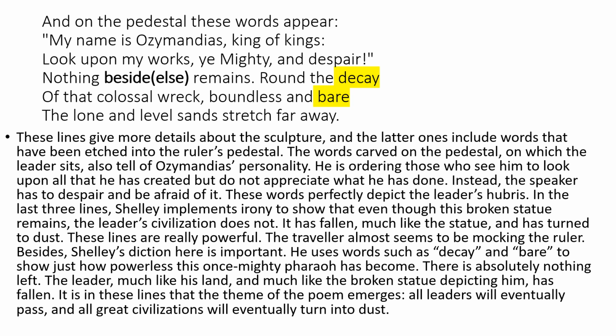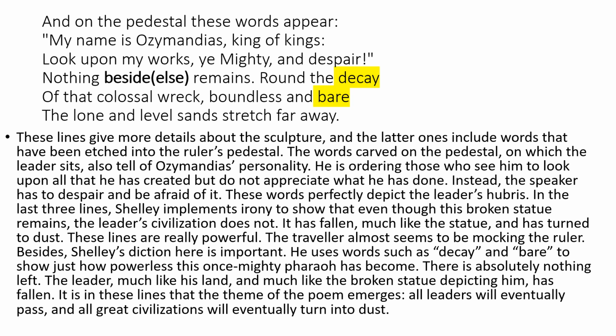In the last three lines, Shelley implements irony to show that even though this broken statue remains, the leader's civilization does not. All of that is finished, only his statue is left. It has fallen, much like the statue, because the statue has also fallen and broken, and in the same way the civilization has ended and has turned to dust. These lines are really powerful. The traveler almost seems to be mocking the ruler. Besides, Shelley's diction here is important. He uses words such as decay and bare to show just how powerless this once mighty pharaoh has become.